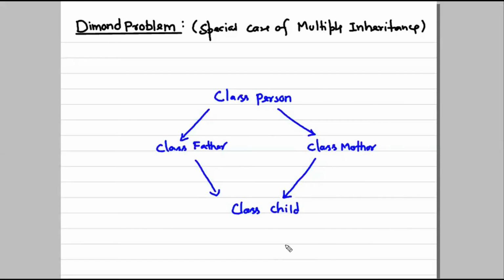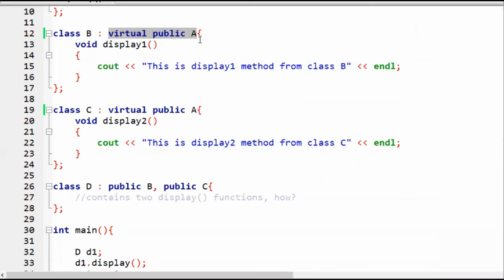That is the only situation where the compiler would directly understand, okay, these are actually the virtual functions, but the actual function is only one. That is the exact meaning of virtual base class. So we are saying in this code, this is a virtual base class. It means if there is a diamond problem, or a problem where the compiler would get confused between two same methods, then this issue would be resolved, because the compiler would understand this is not an actual instance, but a virtual instance.